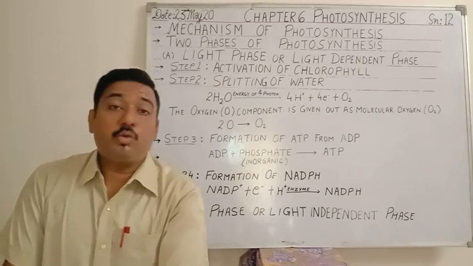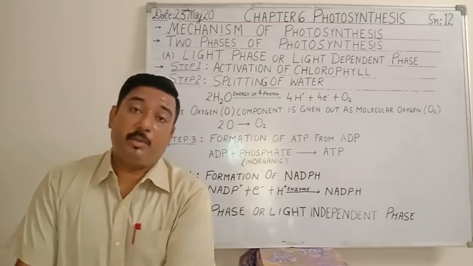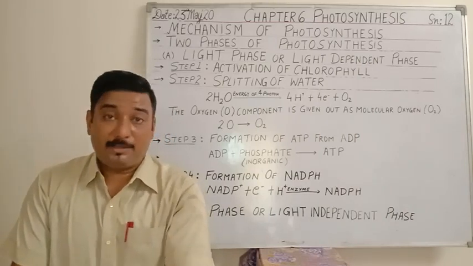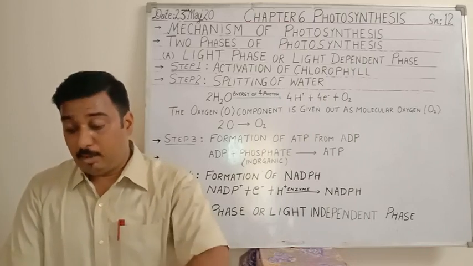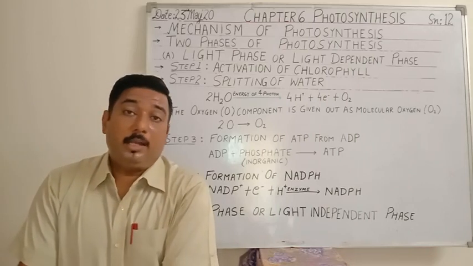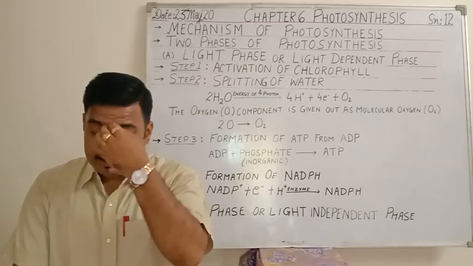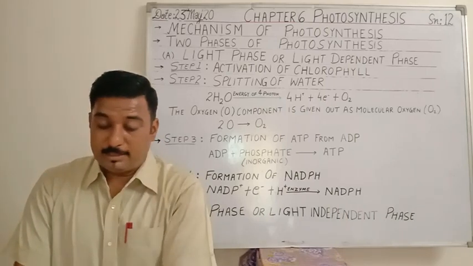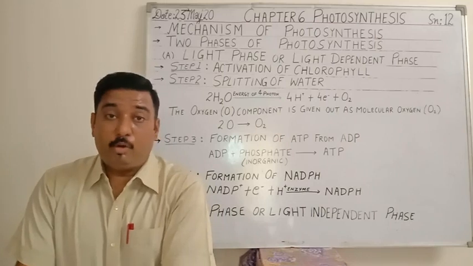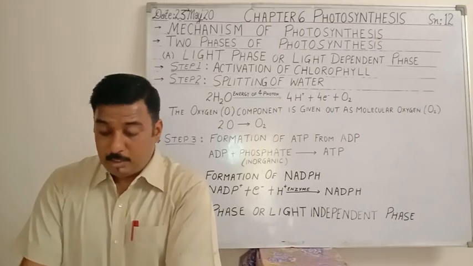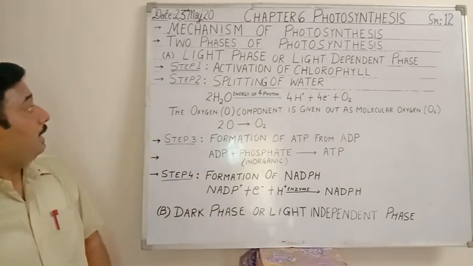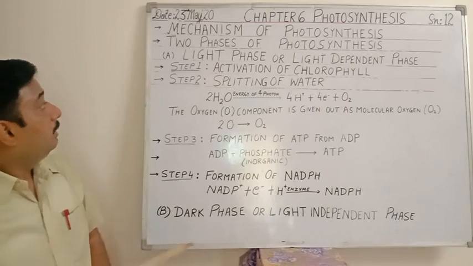These 6 molecules of carbon dioxide and 12 molecules of water react with each other, and on the other side the water that we get is reformed. It is not the same molecule of water that was utilized. Okay, so now moving ahead to the next one, that is the light phase.